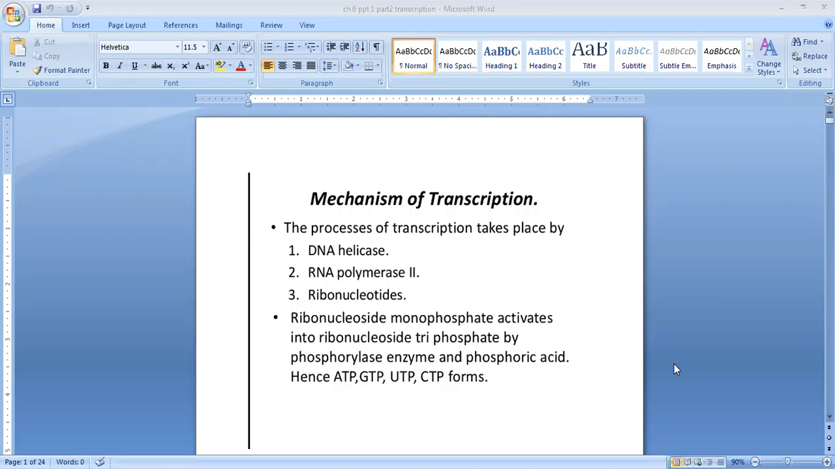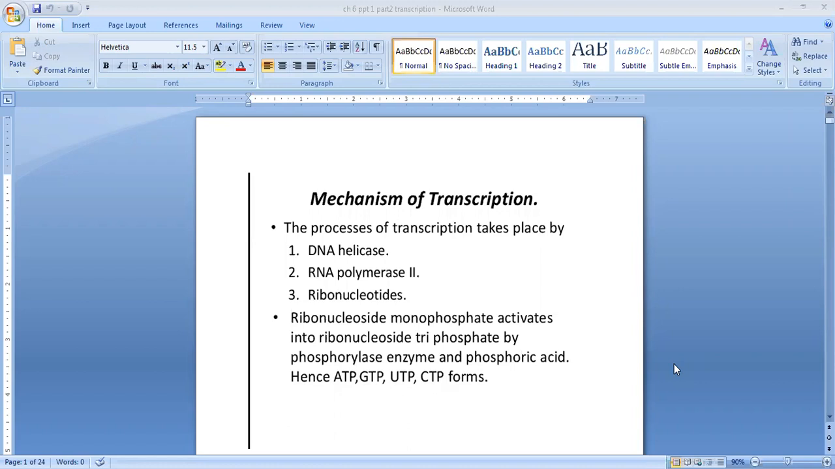In this class, I am going to teach three more new topics. One is transcription, second one is genetic code, third one is tRNA. We can start with the transcription. So let us see what is the mechanism of transcription.